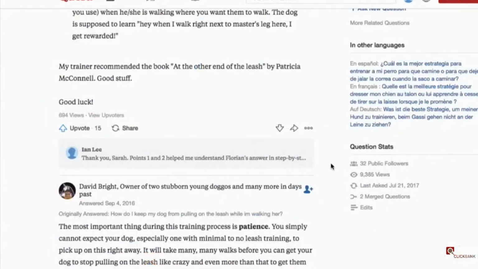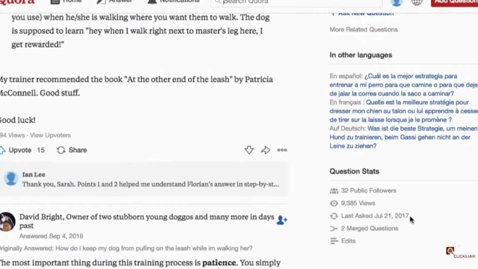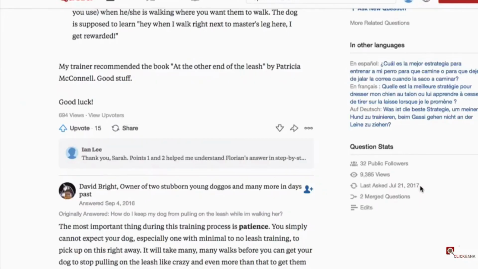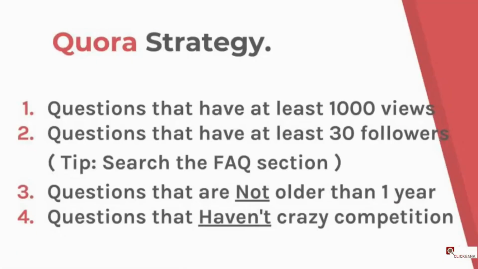The third element that you want to look at is the date. Here you don't want to go for questions that are as old as one year or two years. You want to go for questions that are at the most one year old, so you know that people are still interested in them. The fourth point is to see the competition.